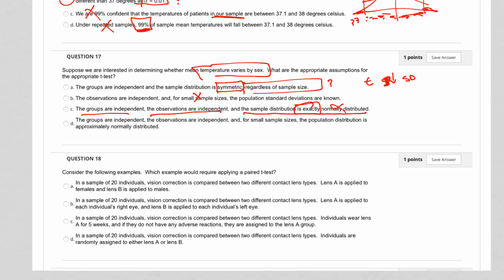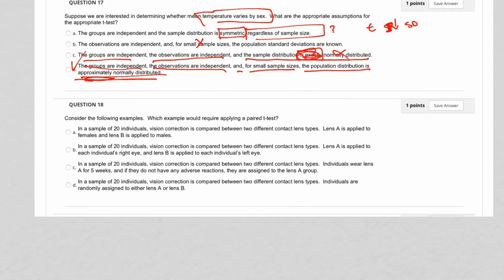So the groups are independent. Yes, the observations are independent, and for small sample sizes, the population distribution is approximately normally distributed. So that is your answer right there. So you just have to assume that the population is approximately normally distributed. It doesn't have to be exactly normally distributed. That's why I didn't like that answer there. Okay, so 3 more to go.